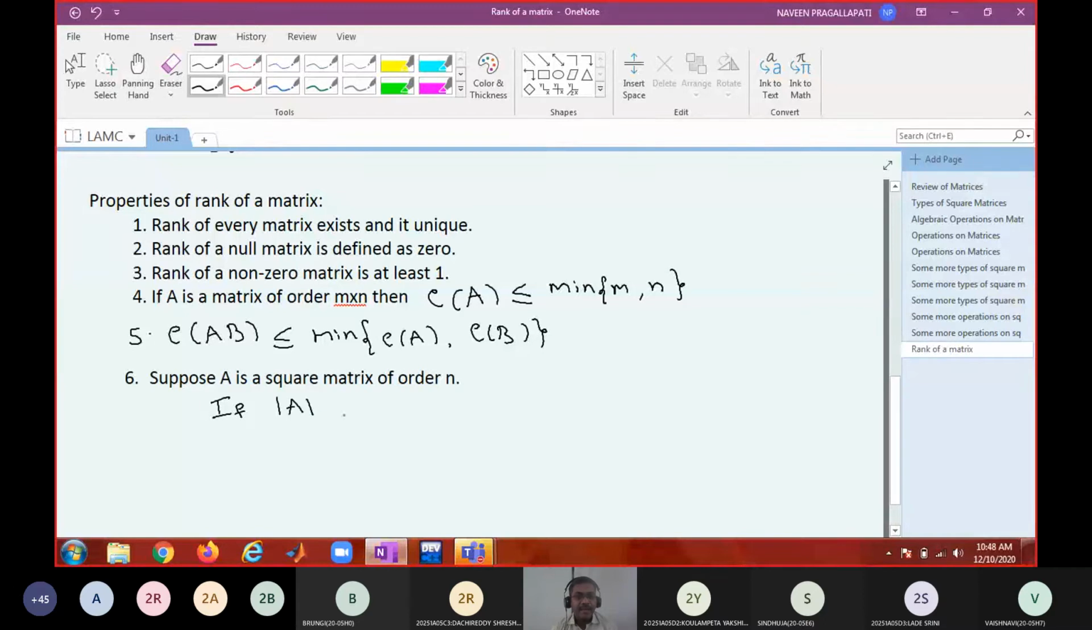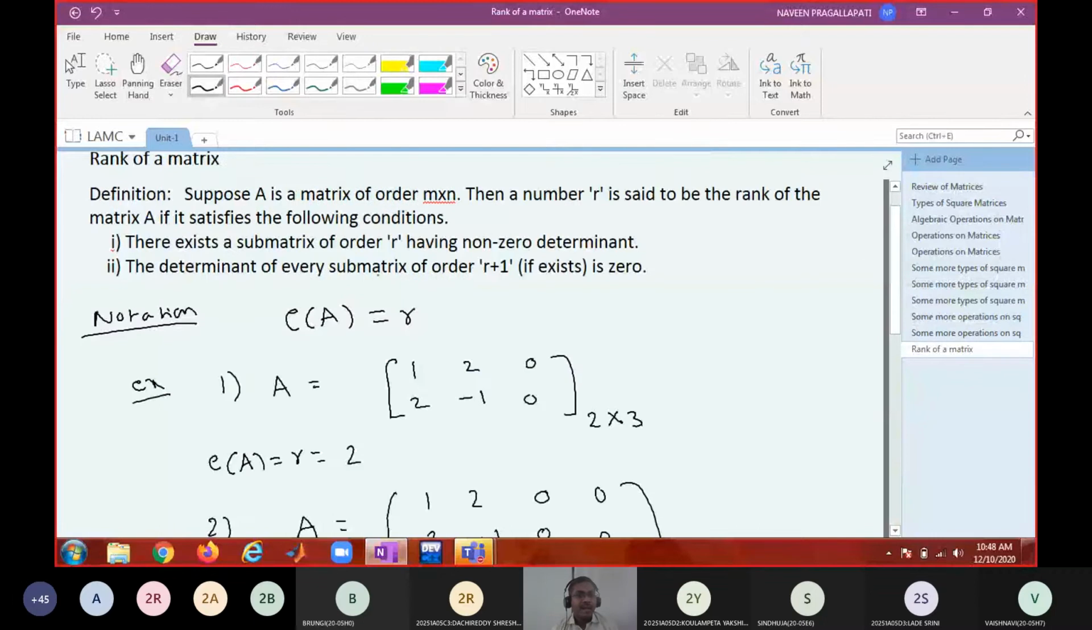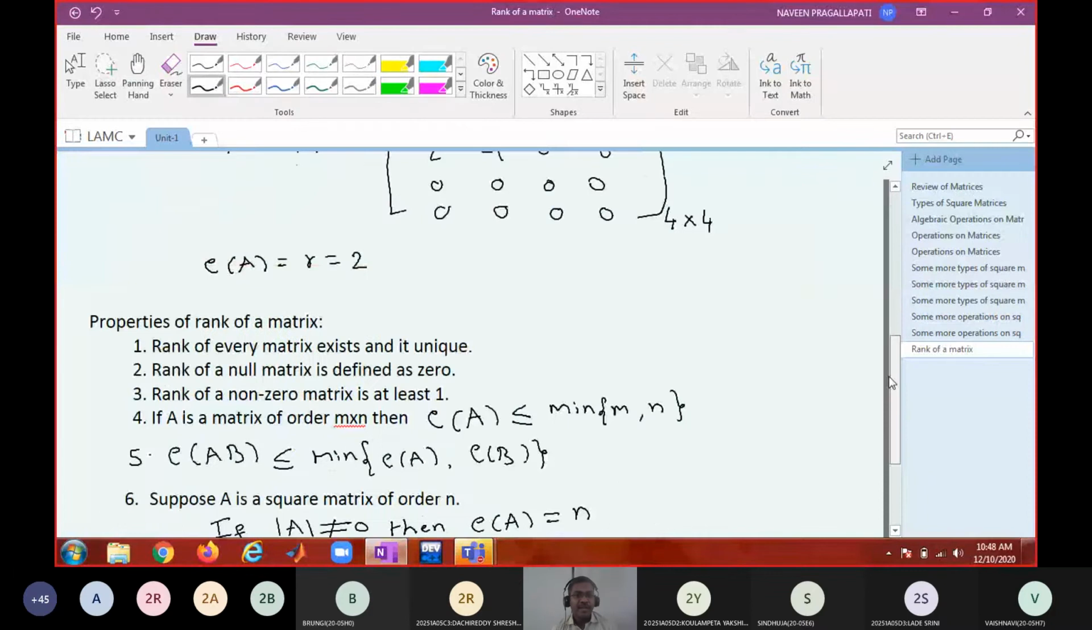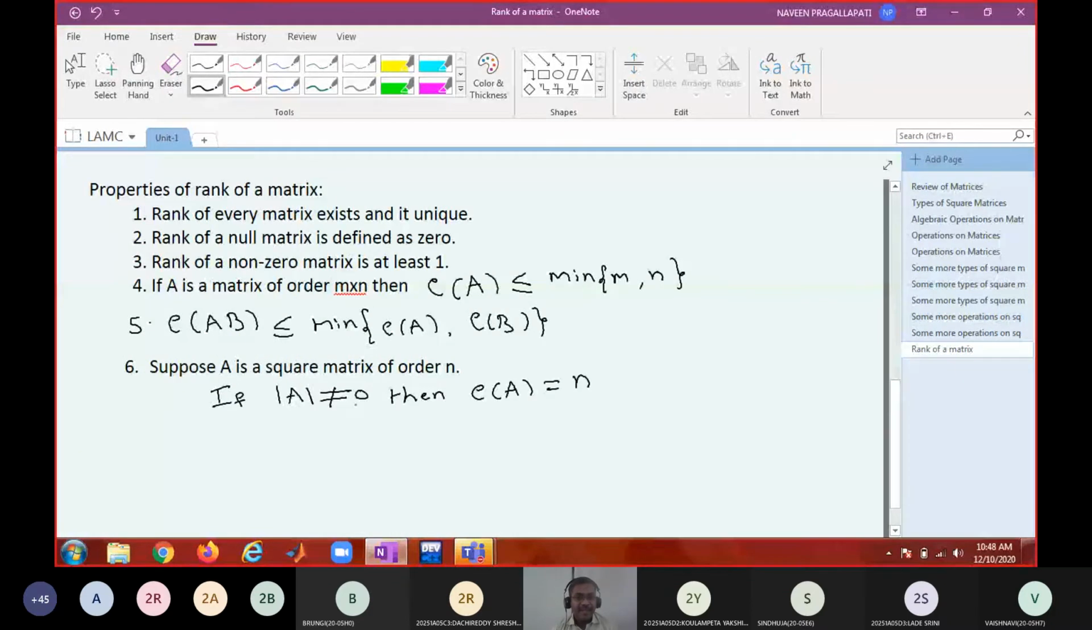If I say determinant of A is not equal to 0, then what can you say about rank? N, because that is the largest submatrix of order n. The definition itself says rank is the largest order of the submatrix having non-zero determinant, right? So if determinant of A is non-zero, then rank of the square matrix is n. Now if the determinant is 0, what can you say? Less than n.